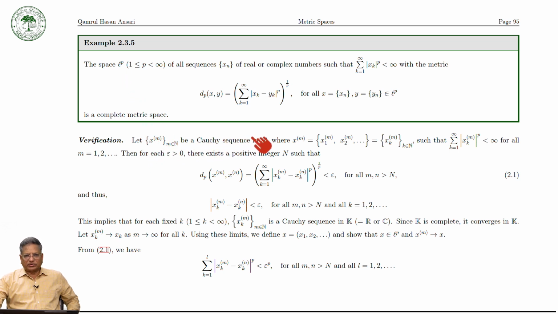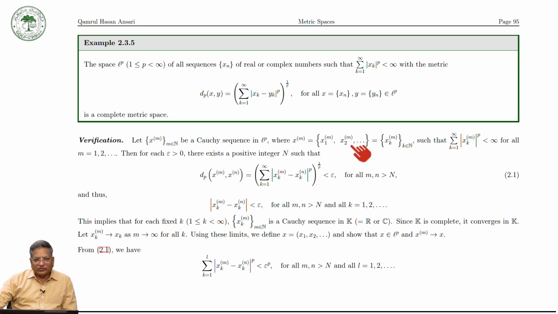So let us take xm to be a Cauchy sequence in LP. Keep in mind, xm is a sequence of sequences, because LP is the space of sequences. So each term of this sequence is a sequence in LP space. Then xm would be a sequence like this: x1m, x2m and so on.